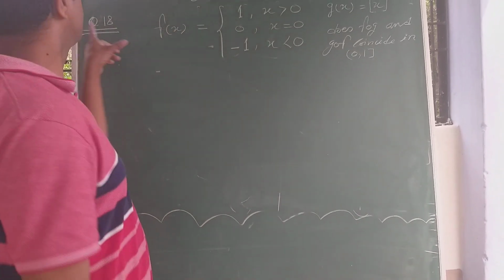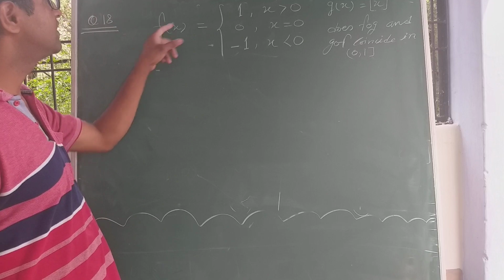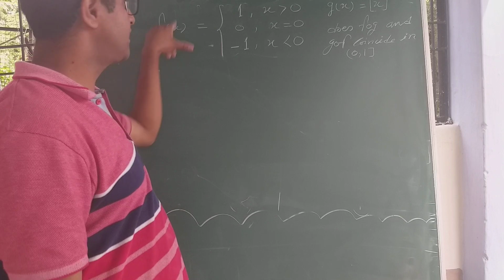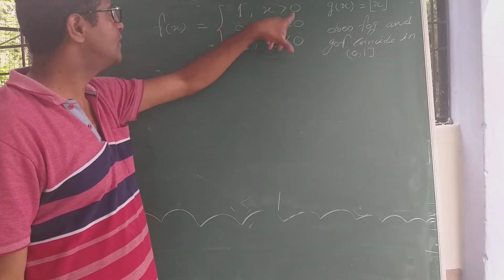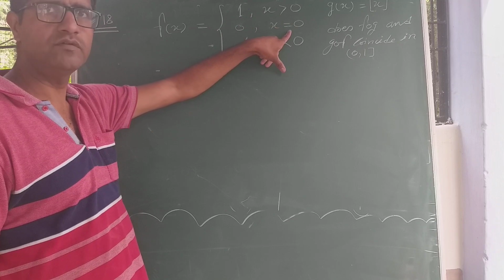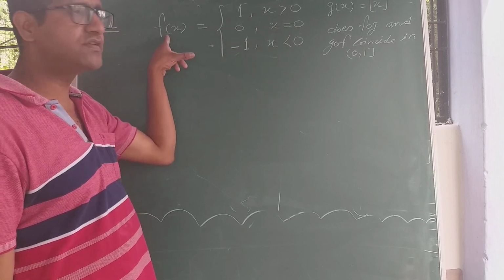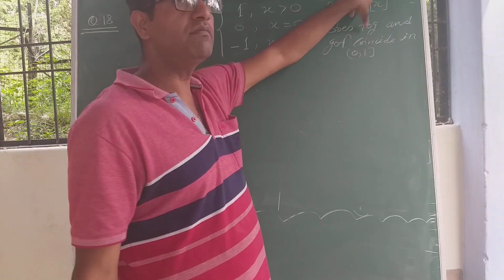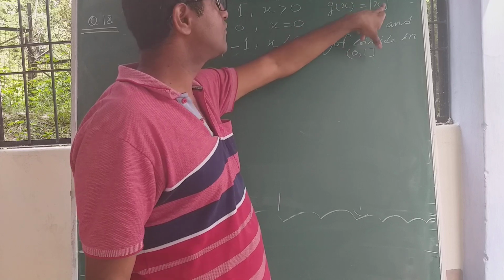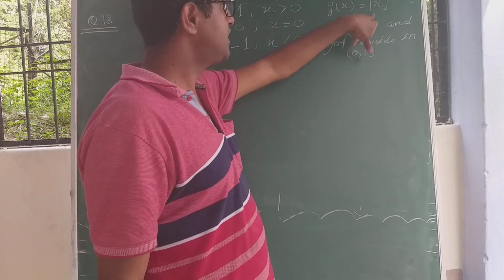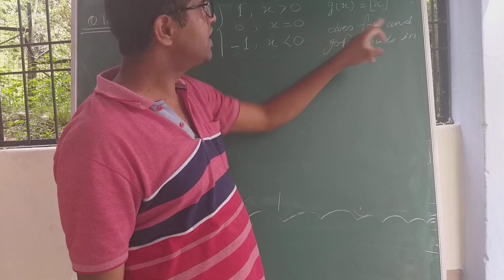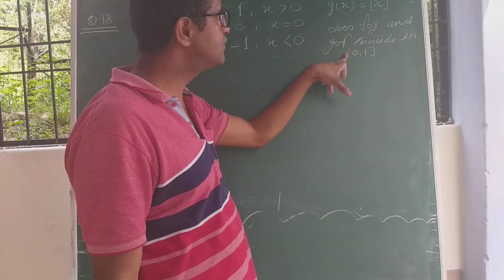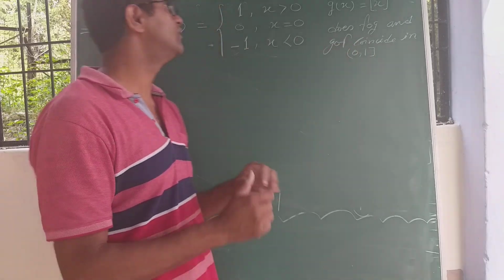My dear student, now we will solve question number 18. f(x) is a signum function. The value of the function f(x) is 1 when x is greater than 0, 0 when x equals 0, and minus 1 when x is less than 0. g is a function defined from real numbers to real numbers, g(x) equals the greatest integer function. Do fog and gof coincide in the interval (0,1], closed at 1 and open at 0?